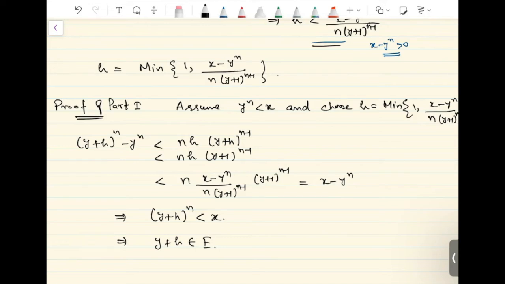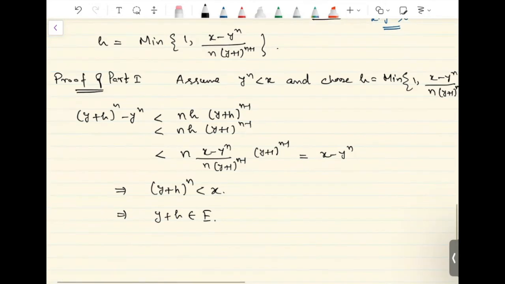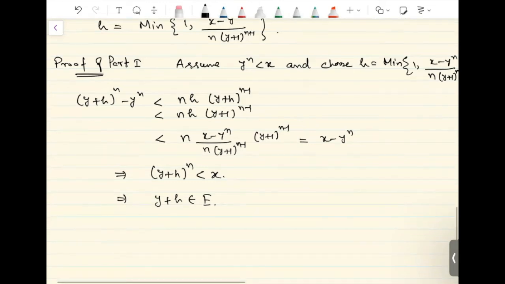Recall, y was the supremum of E. Supremum is an upper bound. That means no number bigger than that can be an element of E. Here y plus h is bigger than y.